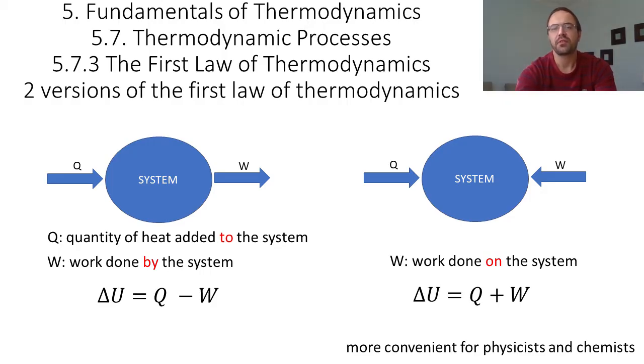For example, we want to study a gas or a bunch of particles, so it is natural to consider the work that is done on the system. But for engineers, what is important is the work that can be done by the system. So the version that is more convenient for engineers is the one where the work done by the system is positive. And so the first law is delta U equal Q minus W.